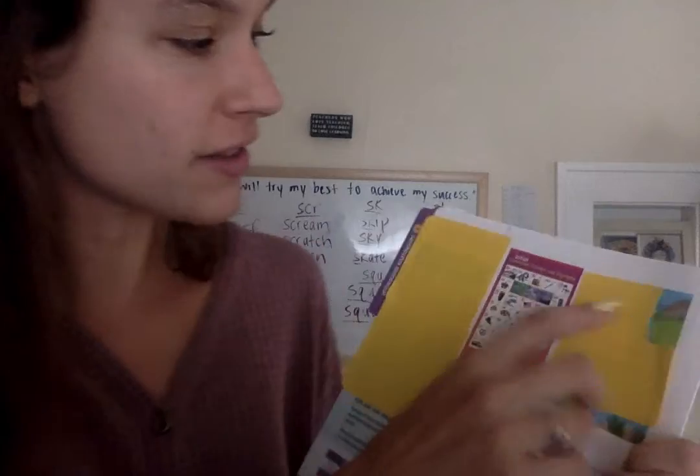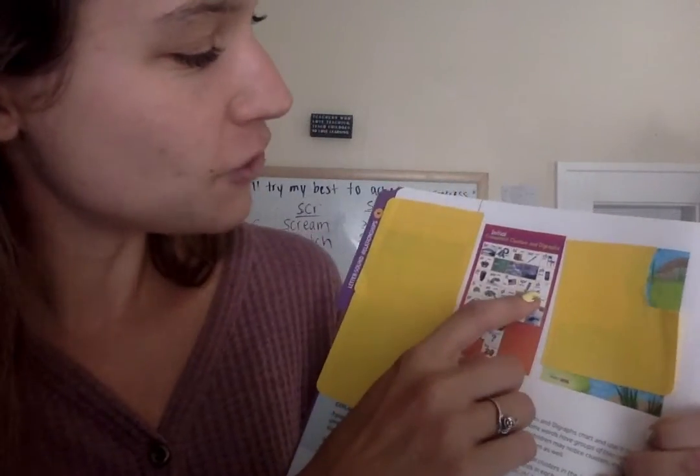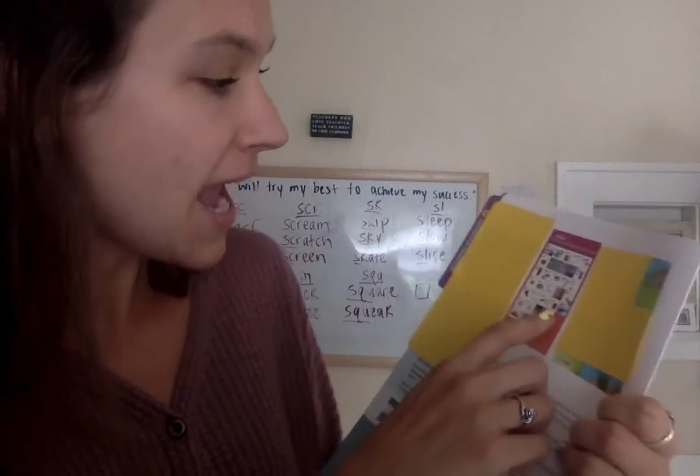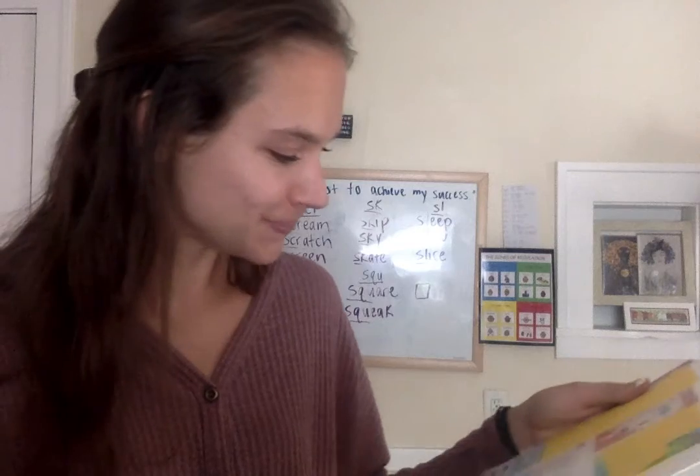So chair, the C and the H make the ch sound. For phone, the PH makes the f sound. For shovel, the SH makes the sh sound. For thumb, the TH makes the th sound. And for whale, the WH makes the w sound. So it's different than a consonant cluster, because in a consonant cluster, you can hear each of the sounds.